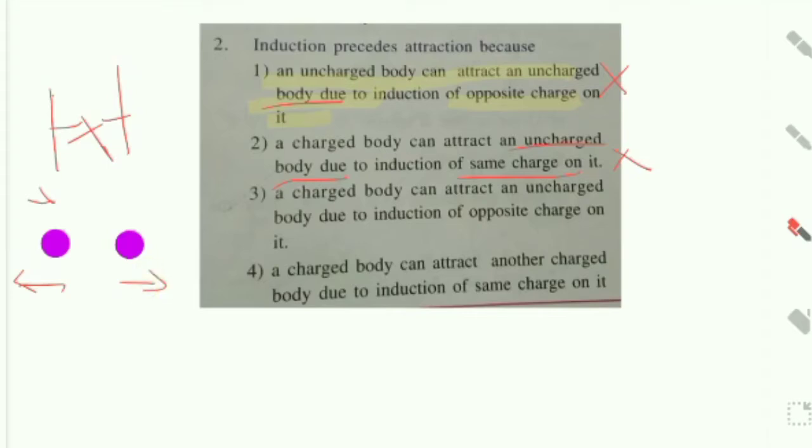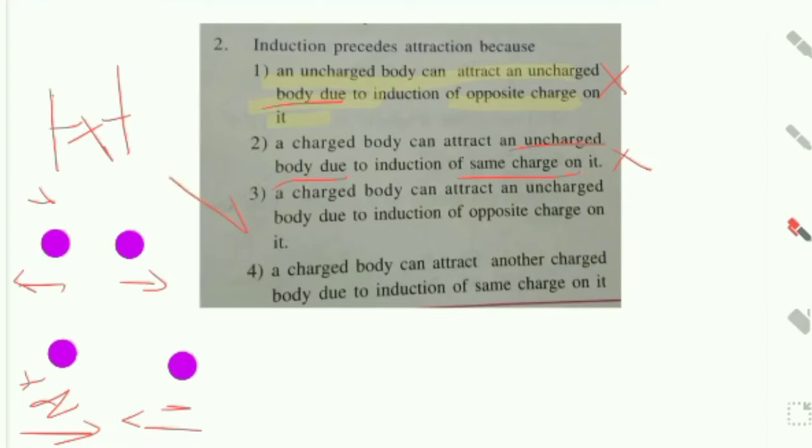Third one: a charged body can attract an uncharged body due to induction of opposite charge on it. Here one is a charged body, plus q, and the other is an uncharged body, which gets an opposite charge, that is minus, because between positive and negative there is an attractive force.